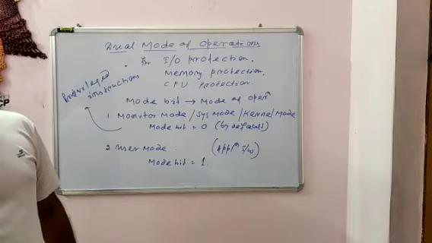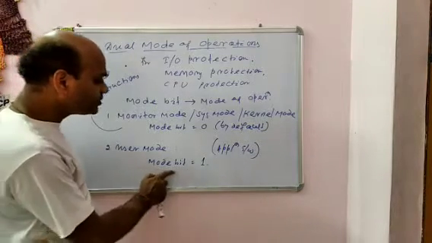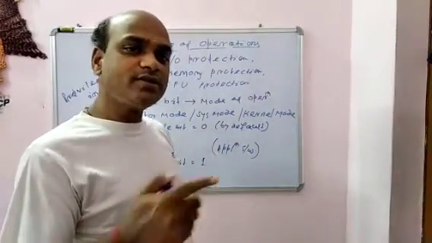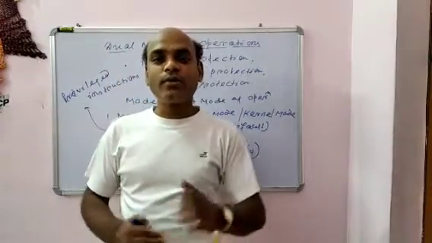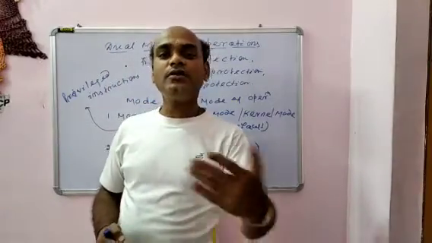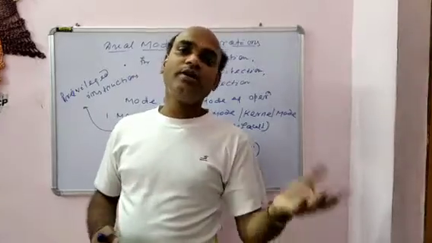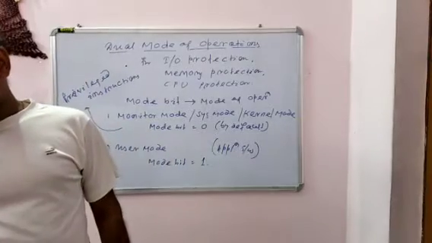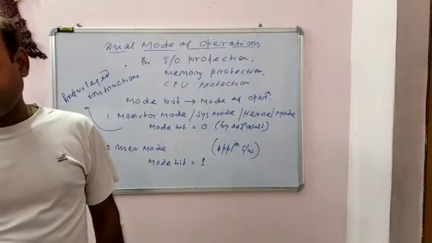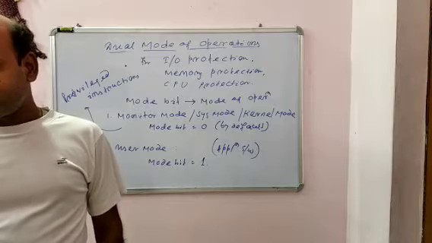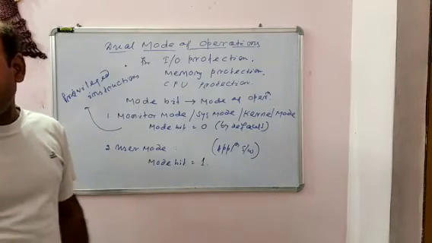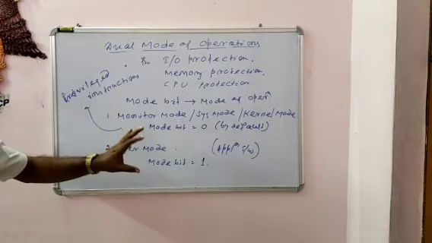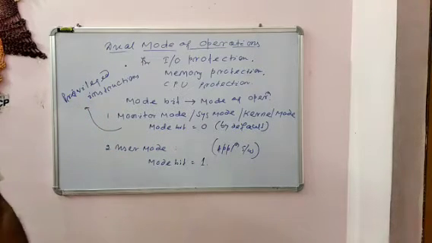Then the system is in the user mode whenever the mode bit is 1. Okay. When the mode bit is 1, then it is user mode. In this case, instructions can be executed from application software, the application user, or the user. The user can execute the instructions sent by the user. Okay. So when the user application requests a service from the operating system, or an interrupt occurs by a system call.